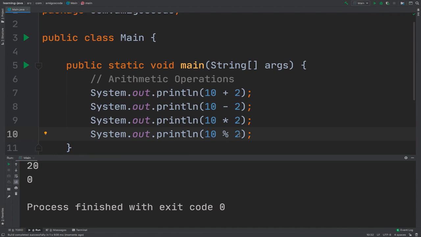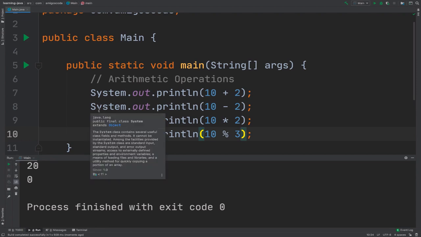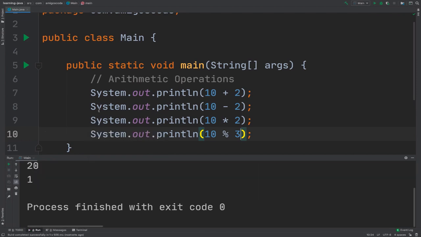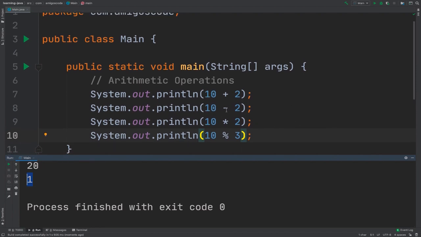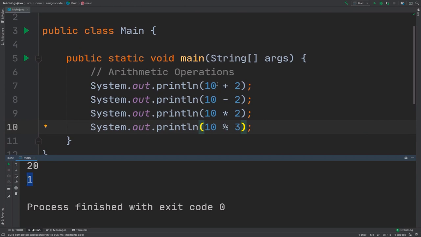So how many times does 2 go into 10? 2 goes into 10 five times, and the remainder is 0. So if I was to change this to 3, 3 goes into 10 three times, and the remainder is 1. So if I run this, there we go. You can see that we have 1. So right here you see that I'm actually performing operations on two numbers, but you could definitely do it on more than two numbers.